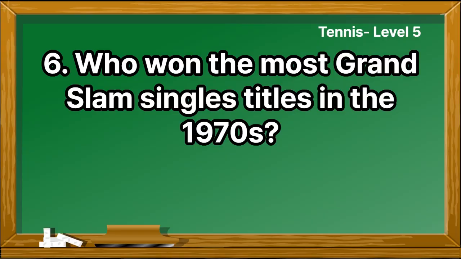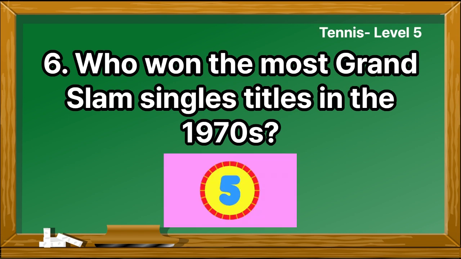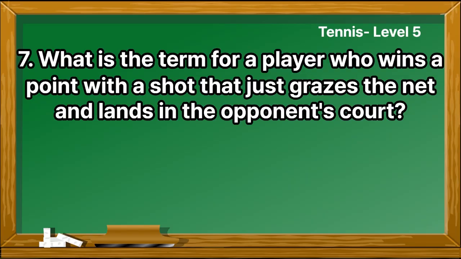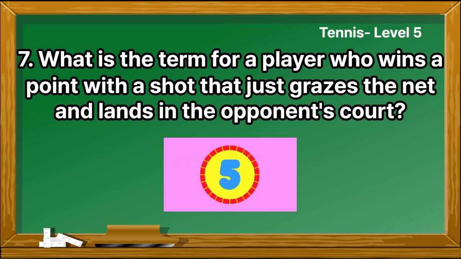Who won the most Grand Slam singles titles in the 1970s? Bjorn Borg. What is the term for a player who wins a point with a shot that just grazes the net and lands in the opponent's court?